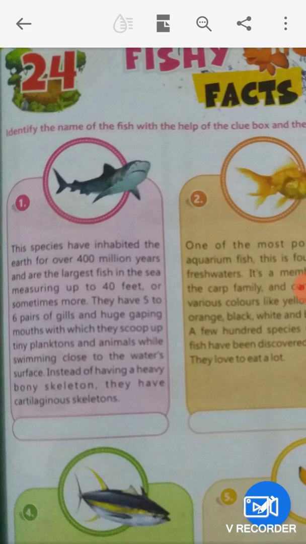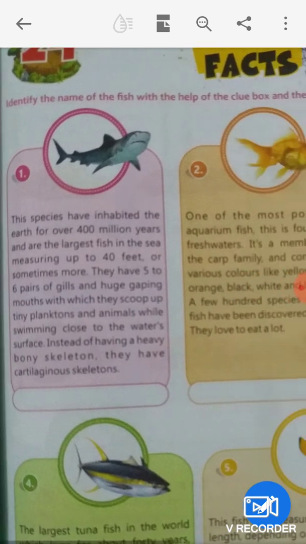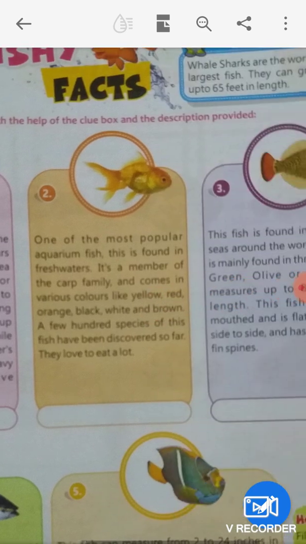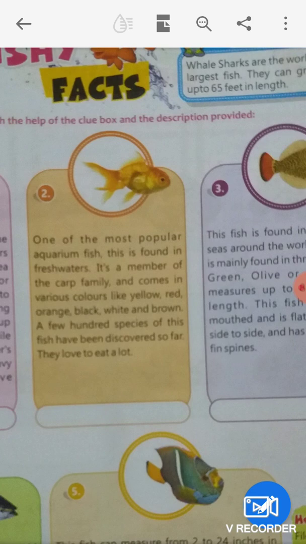This is a structure of the mouth of fish with which they scoop up tiny planktons and animals while swimming close to the water surface. And instead of having a heavy bony skeleton, they have cartilaginous skeletons. And in figure 2 you will find that one of the most popular aquarium fish, this is found in fresh waters. It is a member of the carp family.